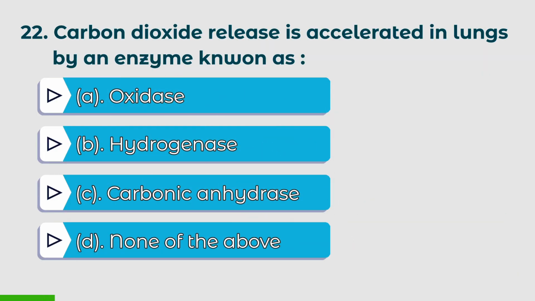22nd question. Carbon dioxide release is accelerated in lungs by an enzyme known as: A. Oxidase, B. Hydrogenase, C. Carbonic anhydrase, D. None of the above. The right answer is C.